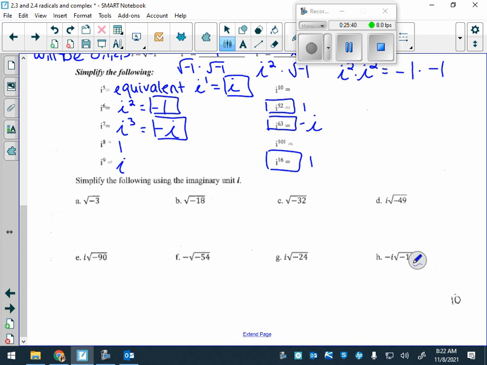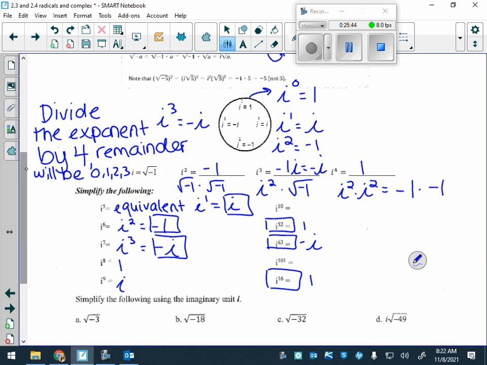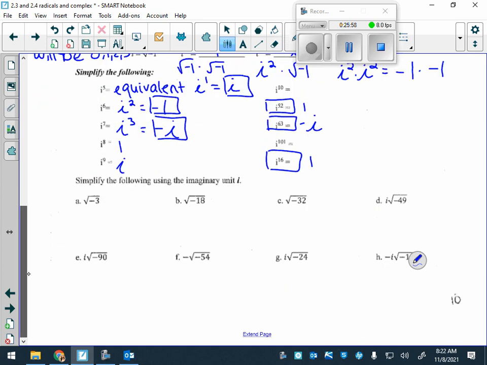Okay? But the biggest takeaway for these two, the two important ones that we have to remember, is I squared is -1. And if you see a negative inside a radical, it's automatically an I that comes out, okay? Which we're going to look at right now.